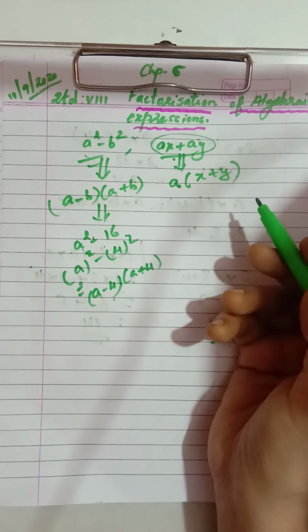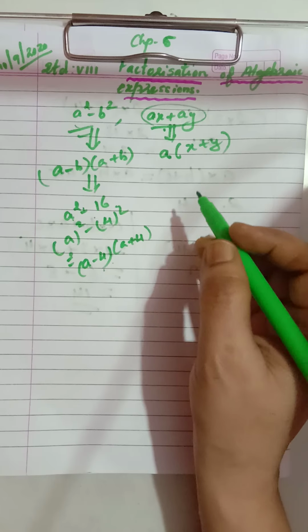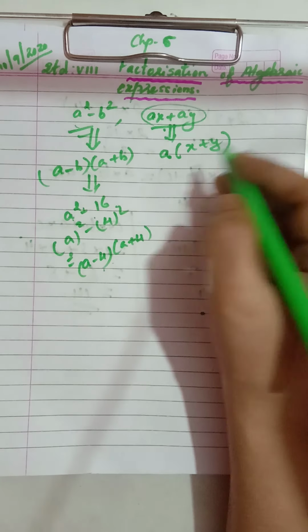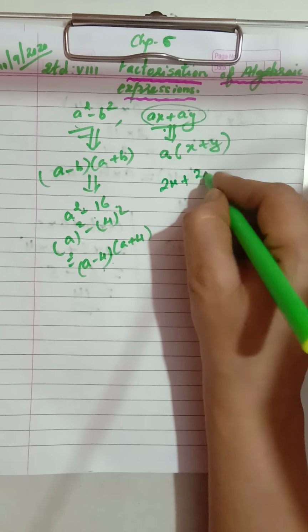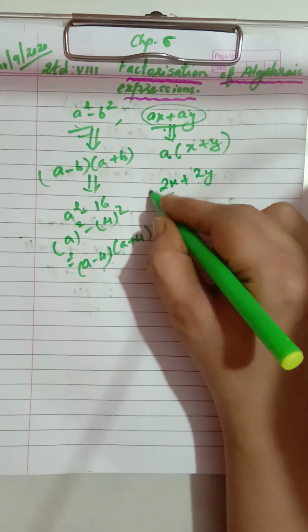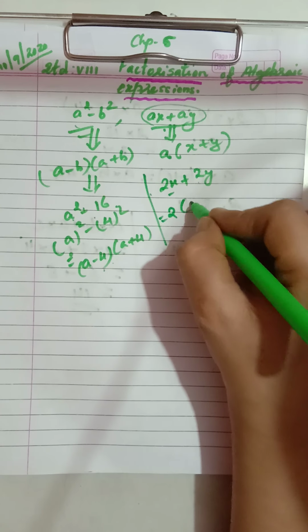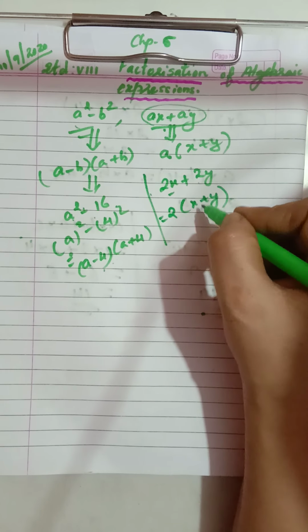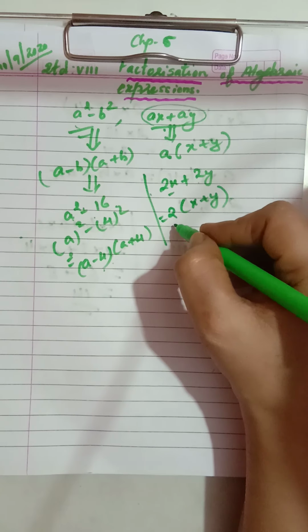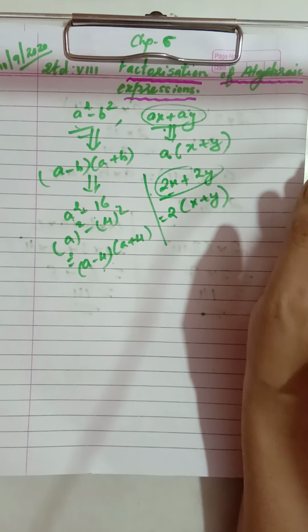Same way you can also write, say for example, 2x plus 2y, if I take one example. So children, what number is common in both the terms? If I am taking the second example, what is common? 2 is common, and what is remaining is x plus y. So 2 into x plus y. That means 2 and x plus y are the factors of this particular algebraic expression.